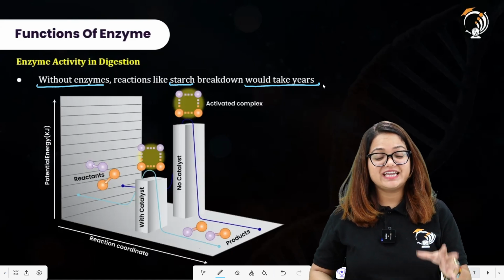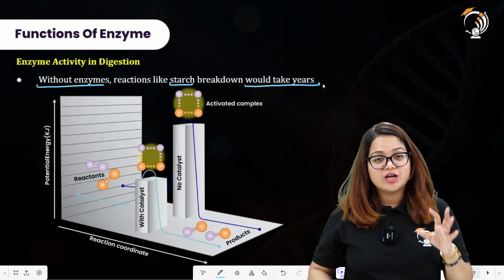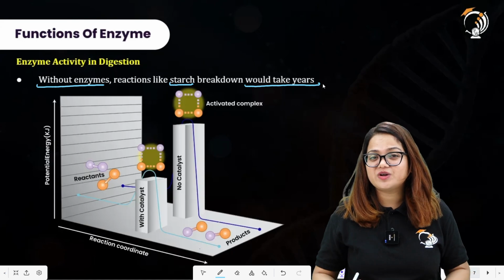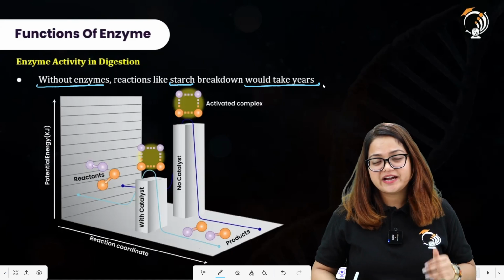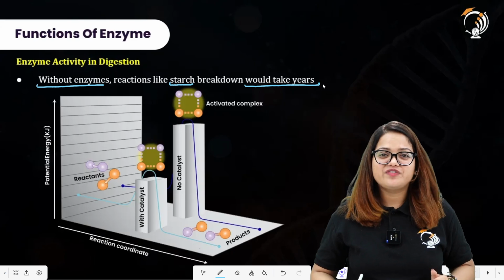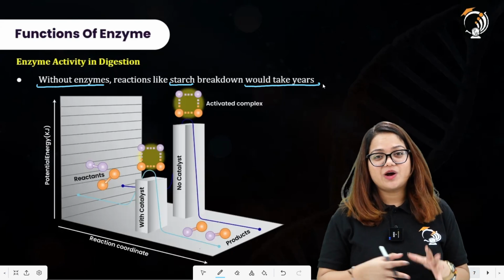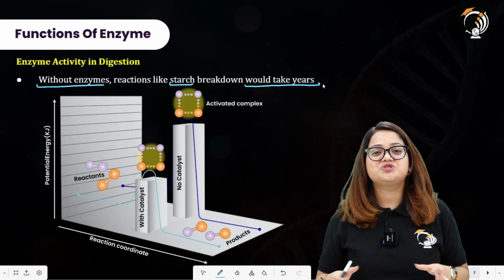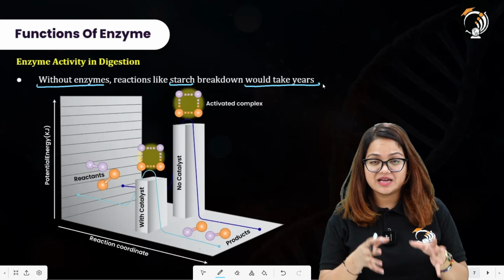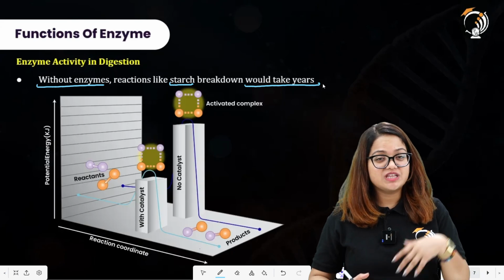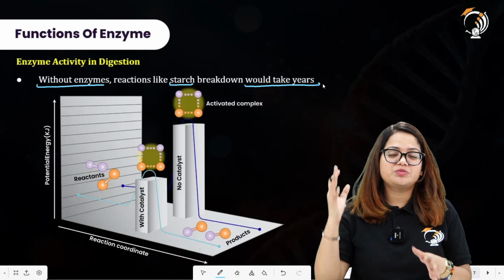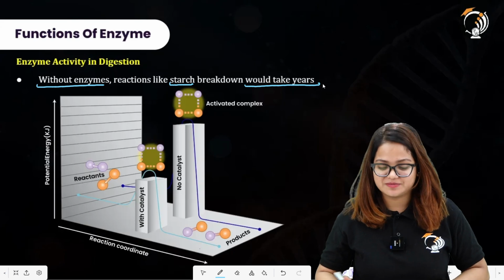So enzymes are crucial to the process of digestion. Without salivary amylase, starch would take many years to be broken down into maltose molecules.